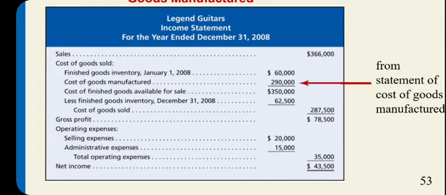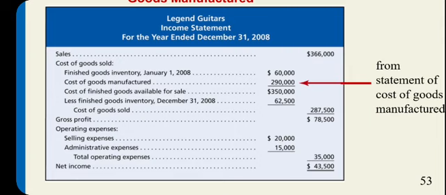goods manufactured. In this example, the cost of goods manufactured is 290,000, and then so you will get a number. In this example, 350,000, and then minus finished goods inventory, 62,500. So the cost of goods sold equal to 287,500. So see here, sales minus the cost of goods sold, you will get gross profit, and then minus operating expenses, you will get net profit or net income.